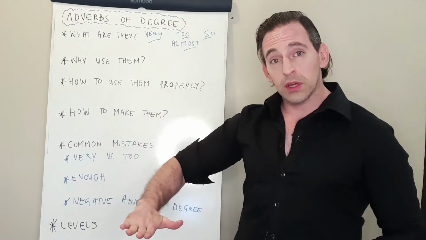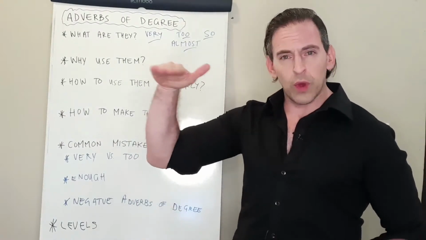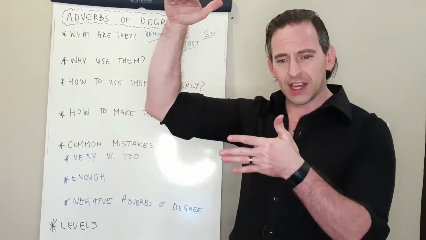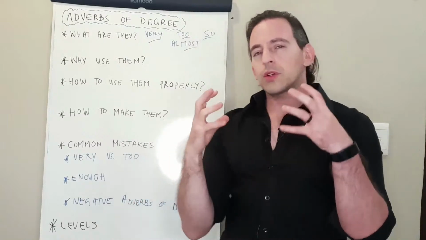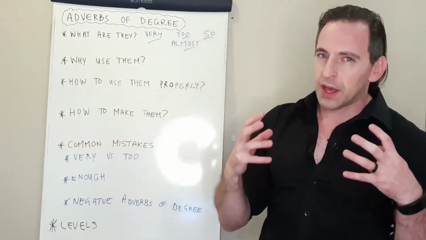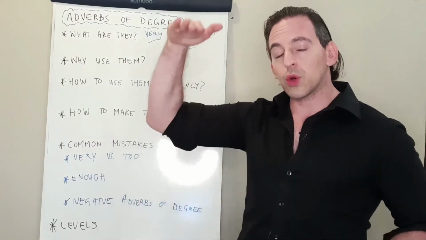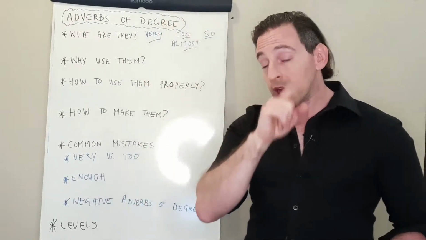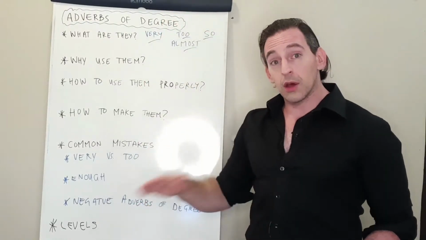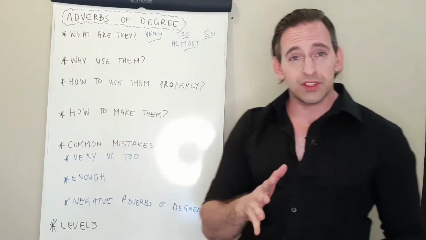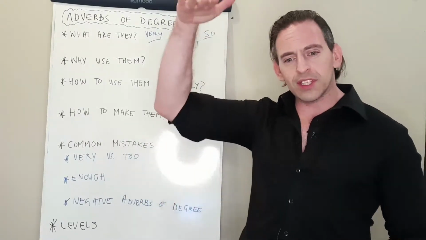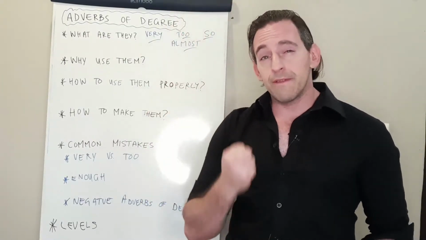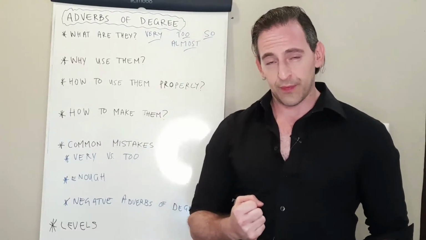Is it cold? Is it very cold? Where is very cold? Is that here or is it here? So it's very important to have different words to describe all those different levels. And that's what we're going to be doing later on when we look at the different levels. You're going to learn all types of words that are going to be very useful to you.